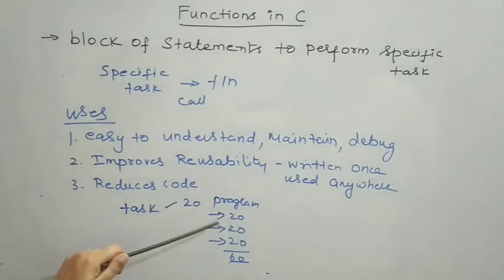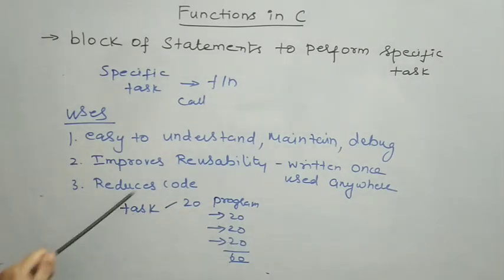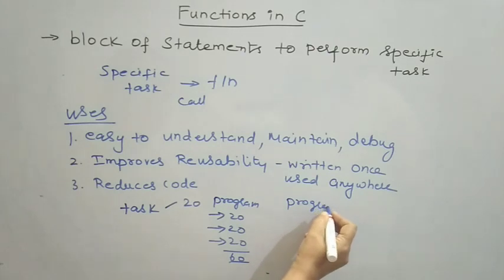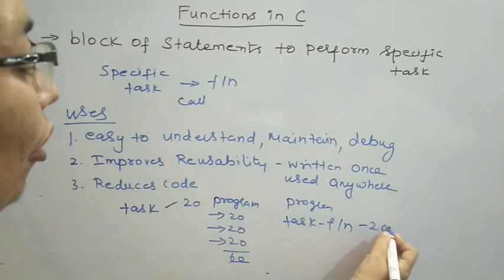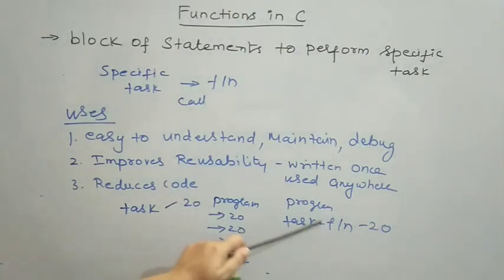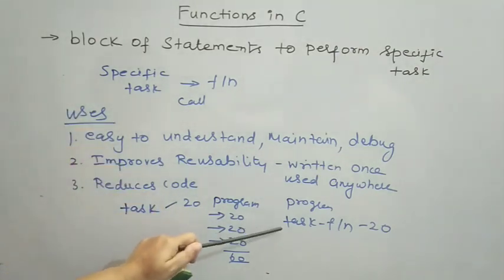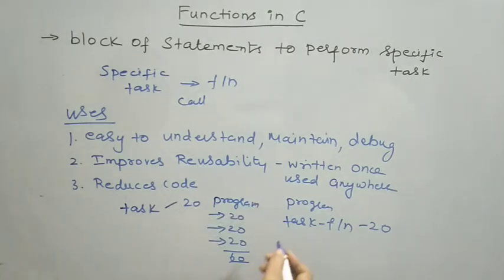So I am repeating this task thrice inside my program. Once, to implement the task, I need 20 statements. Thrice, if I am repeating the task, I will be using 60 statements. Instead, if I implement this task as a function, I need only 20 statements. As I said, wherever I want to implement the task, I can call the function to get the functionality implemented. So the first time I want to implement it, I will use one function call, so I will use one statement.